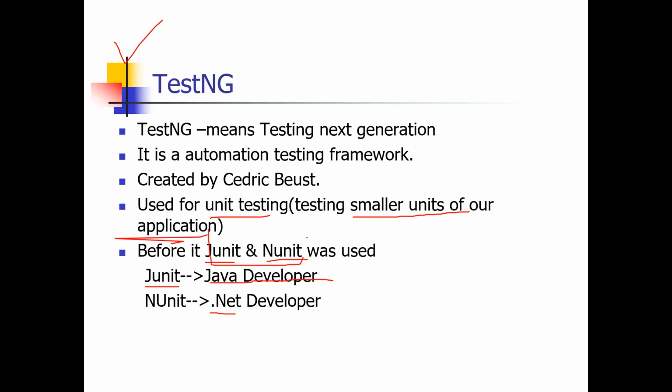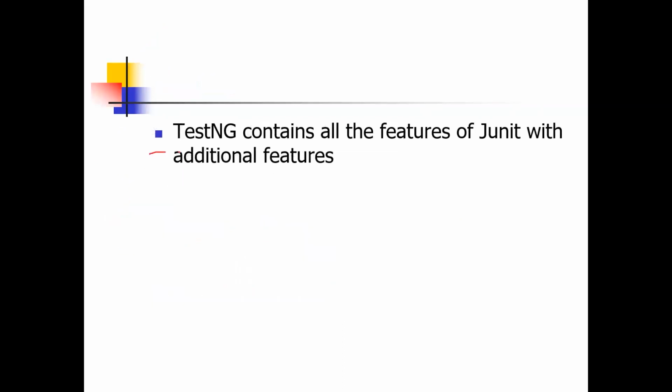JUnit and NUnit were doing this task, which is now done by TestNG. So TestNG is the extension of JUnit and NUnit. It means TestNG has the features of JUnit and NUnit along with some advancement, some additional features. Because when TestNG was not there, the purpose was served by JUnit and NUnit. They were completing that role. TestNG contains all the features of JUnit with additional, advanced features.